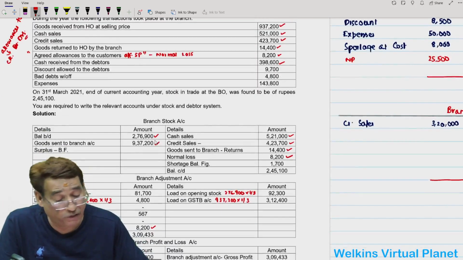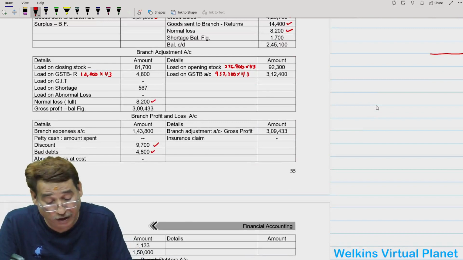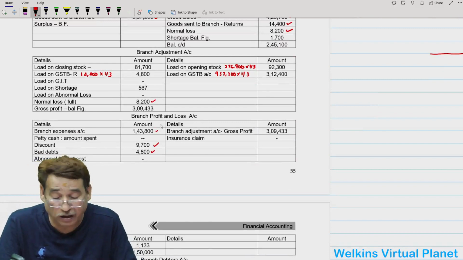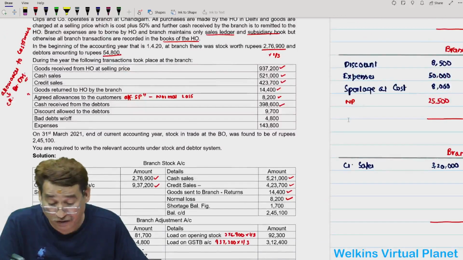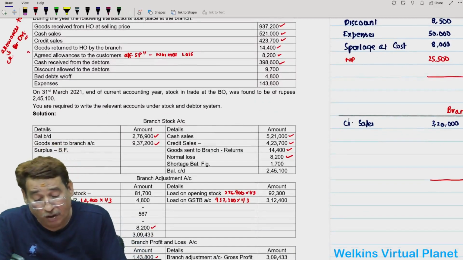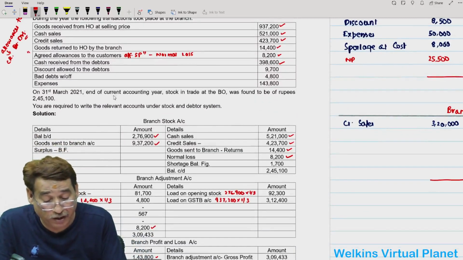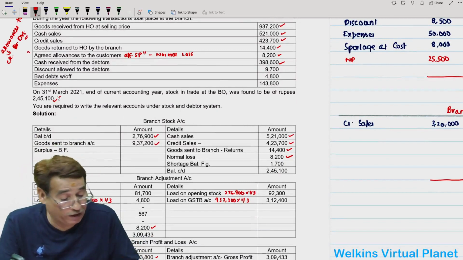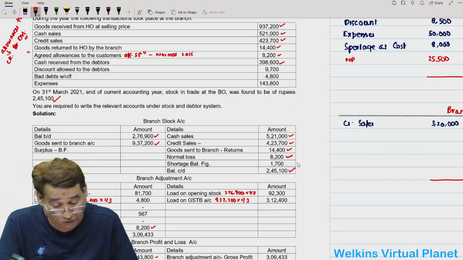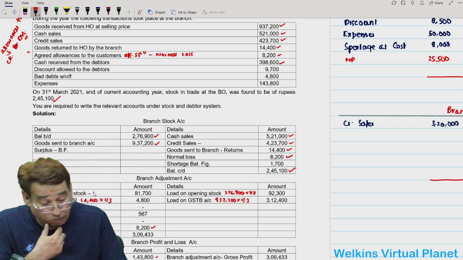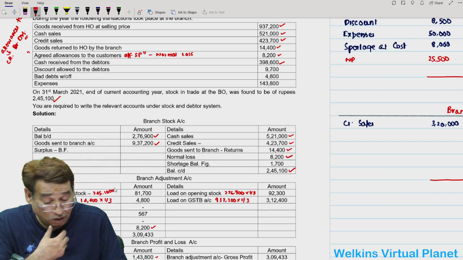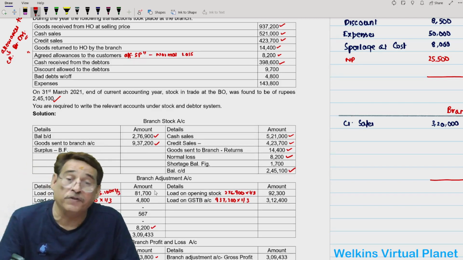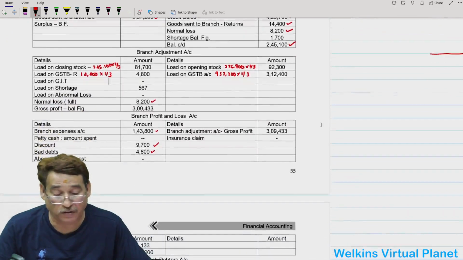Then you have been given expenses 1,43,800. So expenses 1,43,800. What else is given in the question? On 31st of March 2021, at the end of current accounting year, closing stock is 2,45,100. You will write closing stock. You will take the loading 2,45,100 into 1 by 3, 81,700. This is how you are going to solve this question.